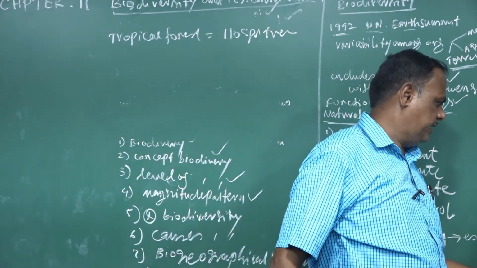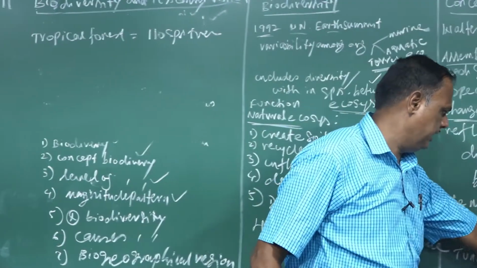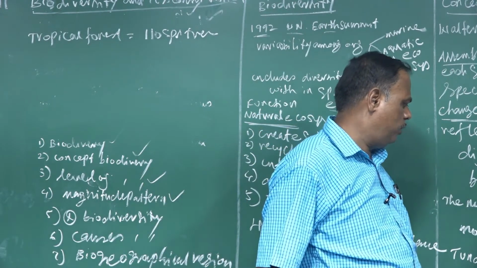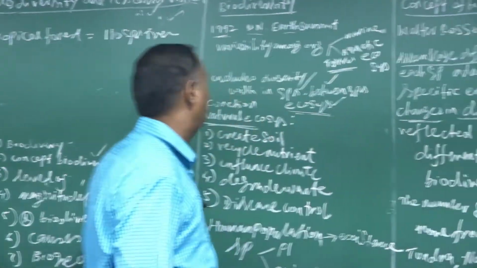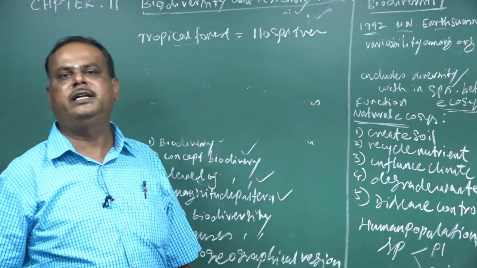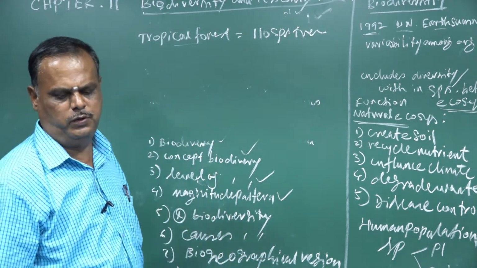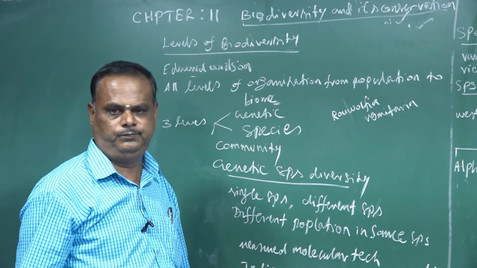To summarize: tundra and northern taiga in Canada have very low populations, with only 12 species of trees; the temperate forest has 20 to 35 species of trees; and the tropical forest has 110 species of trees.